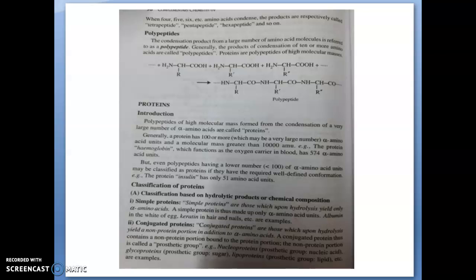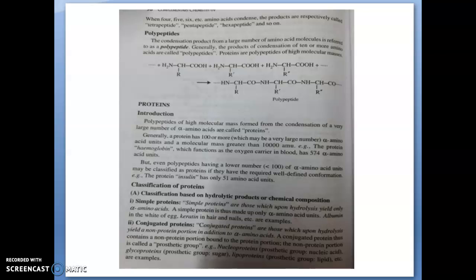Peptones, proteoses, tripeptides, etc. are examples of derived protein. It means it is a peptide fragment that is derived from the partial or incomplete hydrolysis of simple or conjugated protein. So in the classification based on hydrolysis, there are three types of proteins: simple protein, conjugated protein, and derived protein.